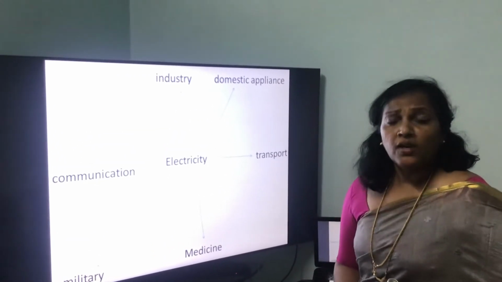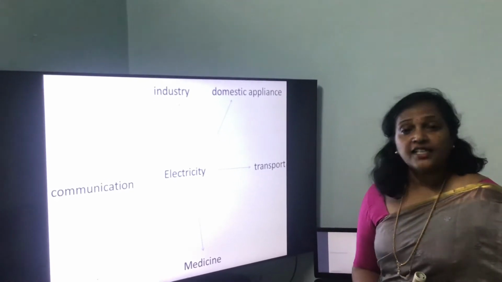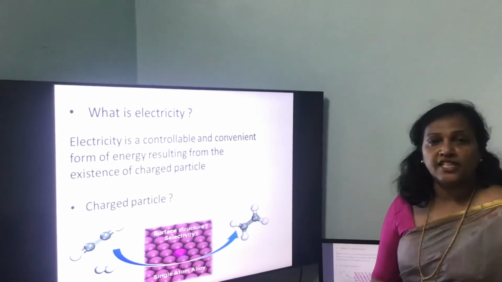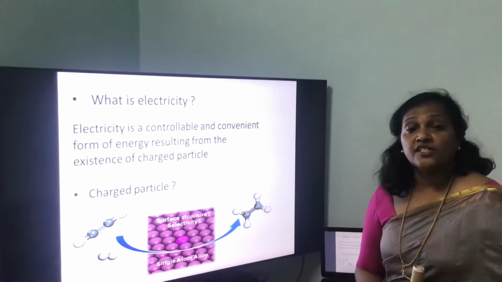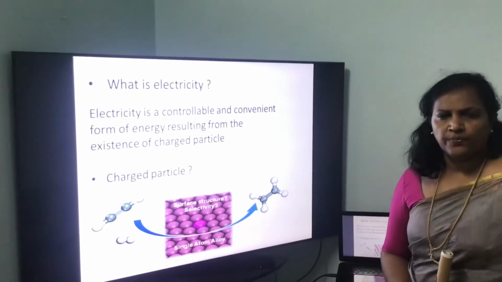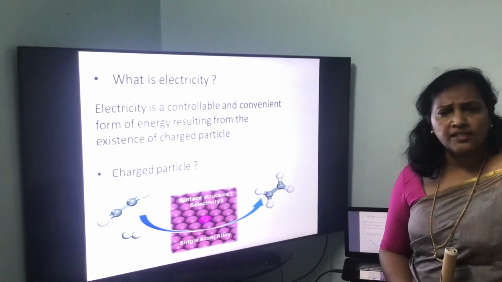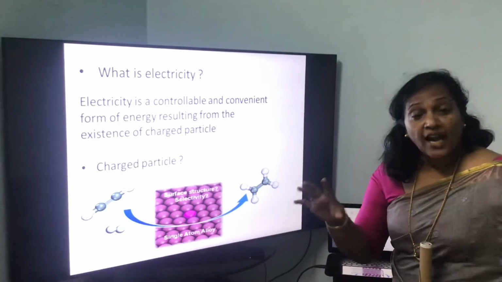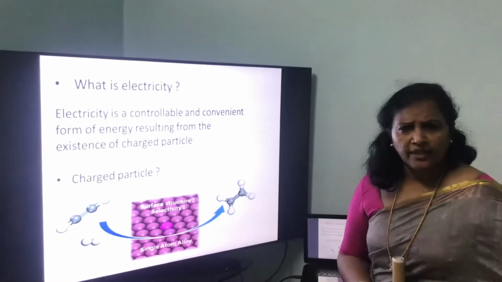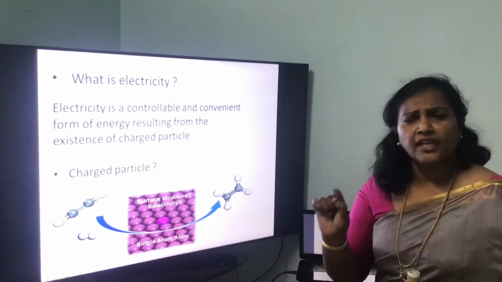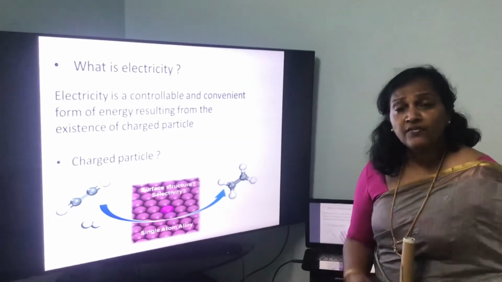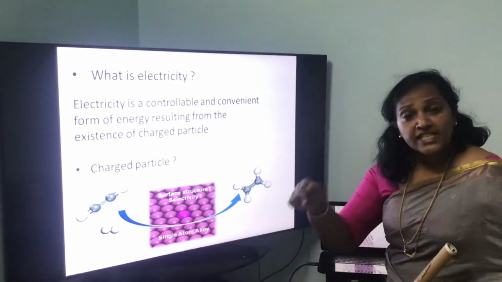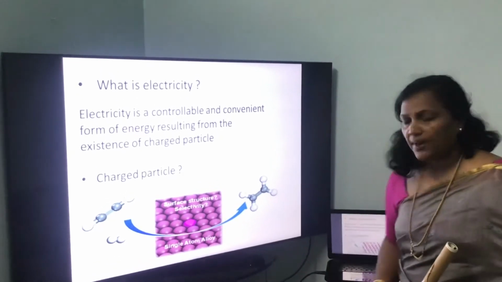Then what is electricity? Electricity is a convenient and controllable form of energy resulting from the existence of charged particles. Then what are charged particles? Where are they from? Charged particles are found in an atom. What is an atom? Atom is the smallest particle of an element which is invisible. All substances are made up of atoms. Inside this atom we find the charged particles.